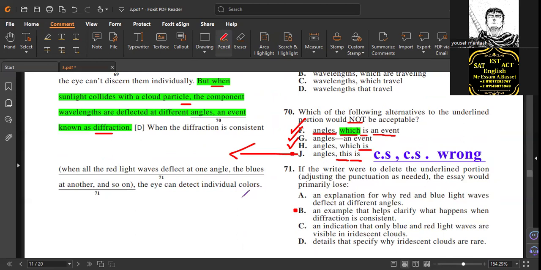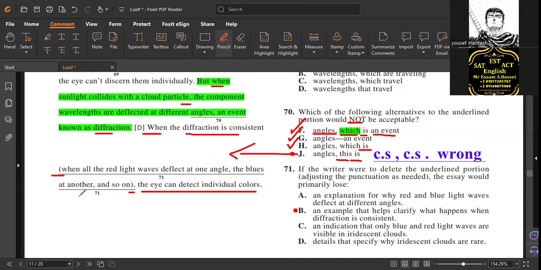And then you must take a small drink, a memory drink, and then we'll help you. Check the underlined only or the sentence? It's underlined only, but read the sentence with the preface. Now, what does the underlined tell you? The underline is between brackets already. So we need to read. Here, when the diffraction is consistent. So when is a subordinating conjunction, and that is a sentence. So when the diffraction is consistent, the eye can detect individual characters.